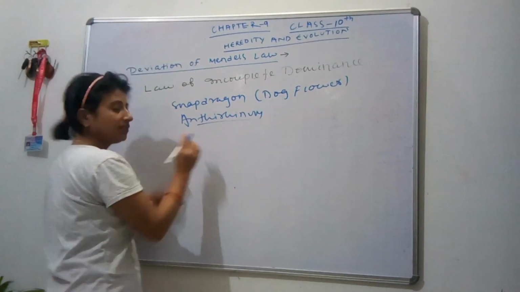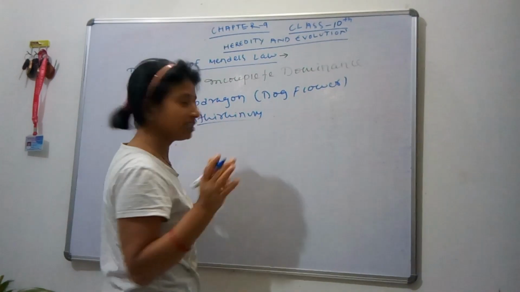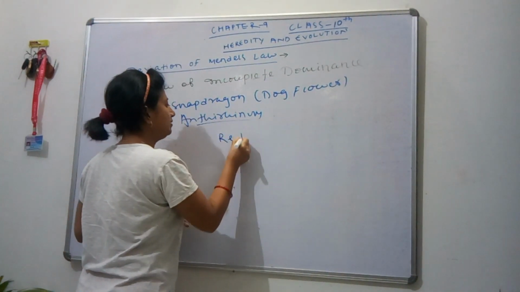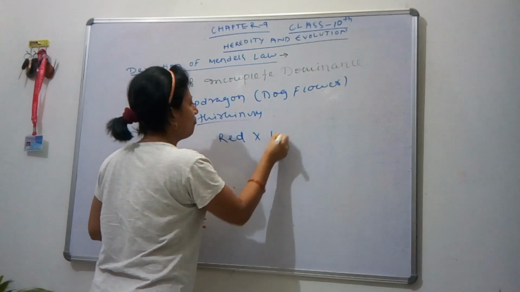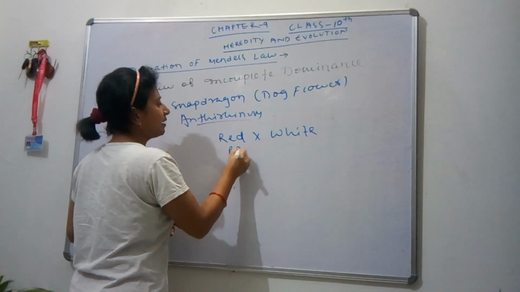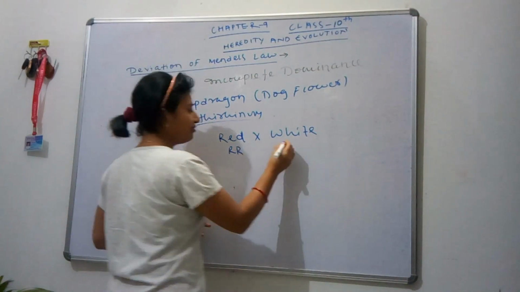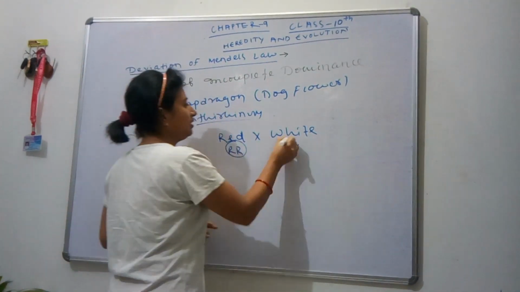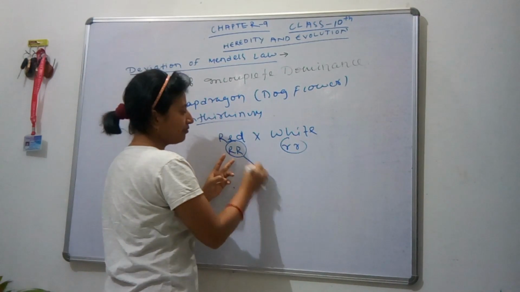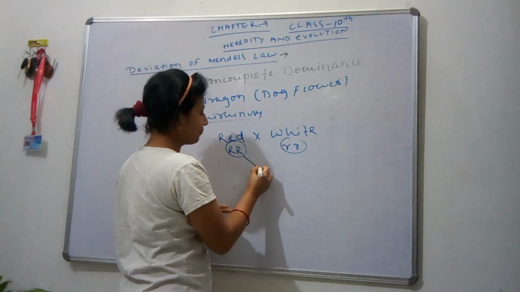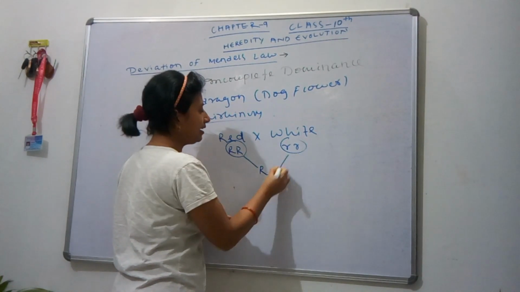The character of the flower taken for crossing is red into white. Red is taken as capital R, and white is taken as small r. As we know, the parent is diploid, so when it forms gametes, it gives half of its chromosomes, so here capital R and small r.